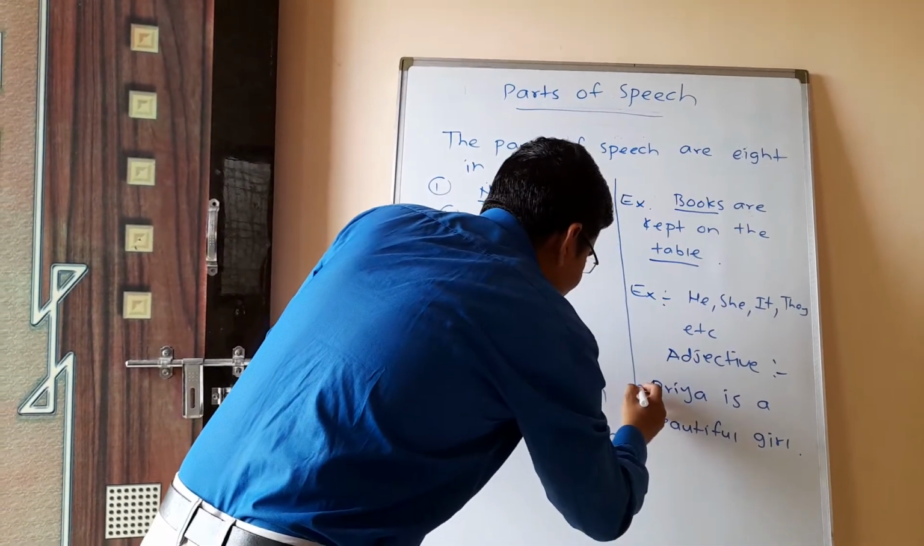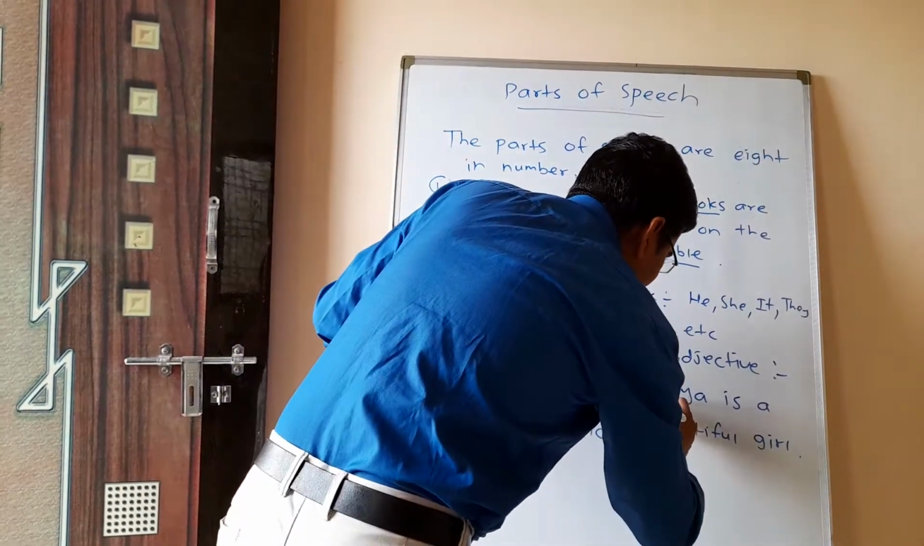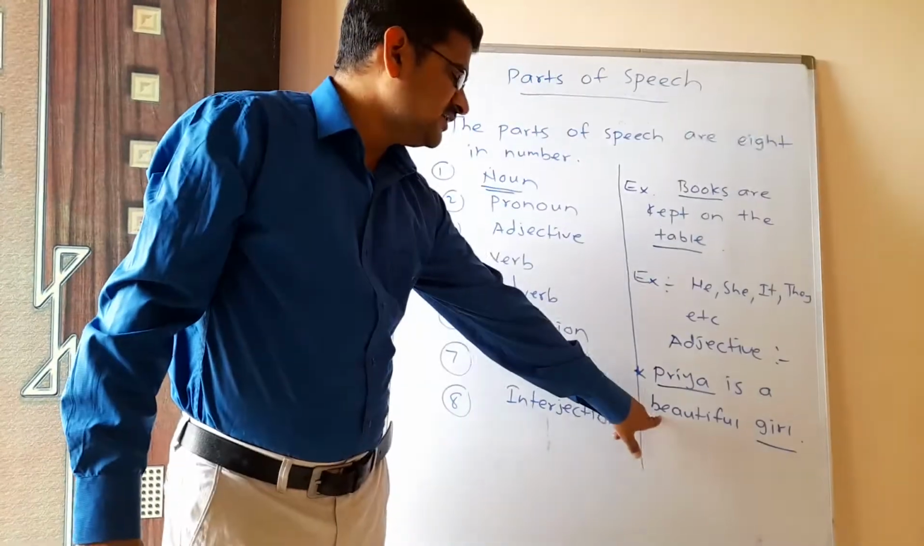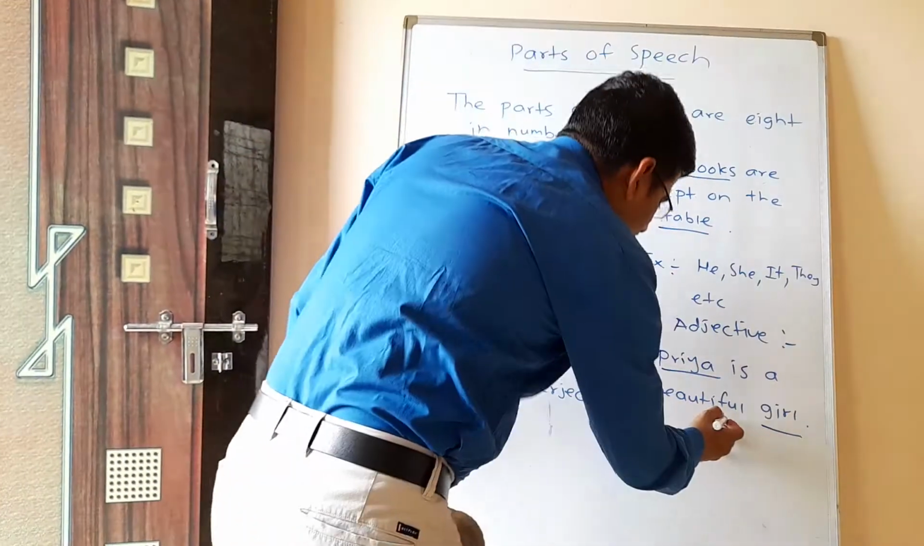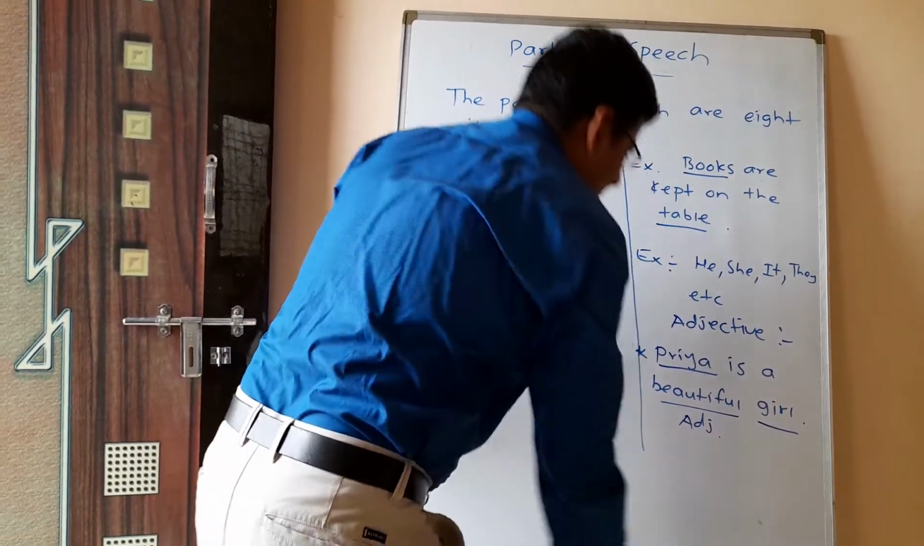Look here, Priya is a beautiful girl. So here, Priya is the noun, girl is also the noun. But the word beautiful is giving us more information about the noun girl. So beautiful is the example of adjective. Very simple it is, okay?